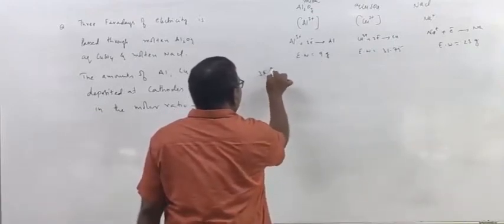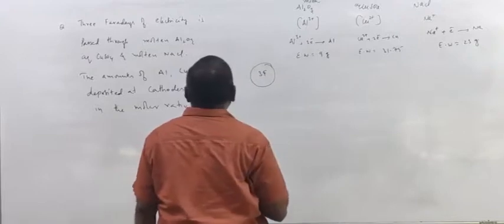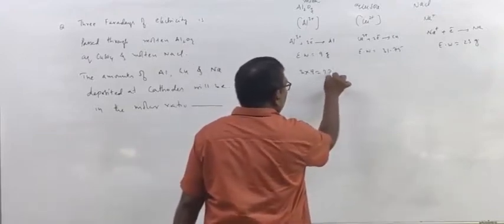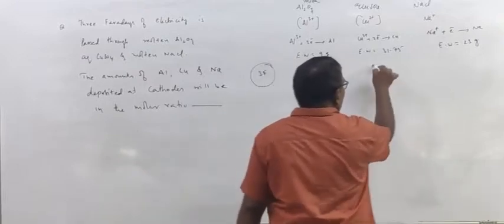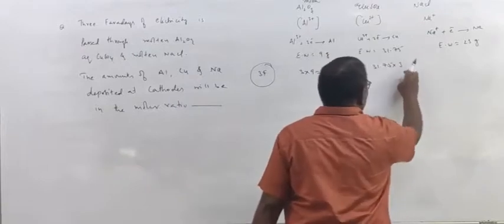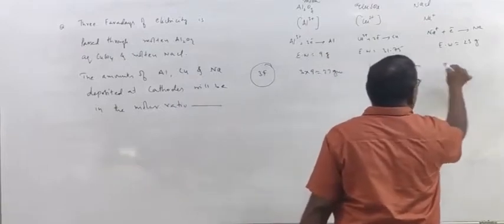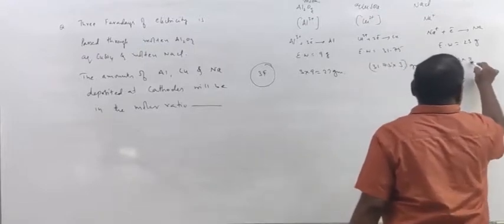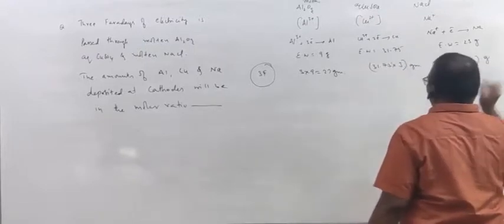3 Faradays of charge passed through the electrolytes. So 3 into 9, 27 grams of aluminum, 31.75 into 3 grams of copper, and 23 into 3 grams of sodium will deposit.